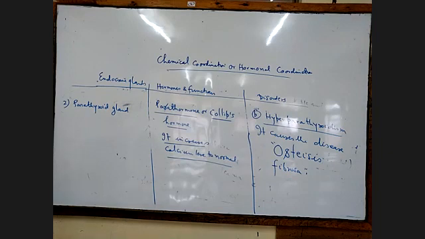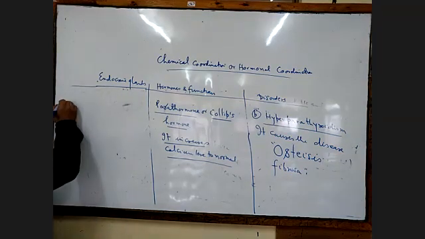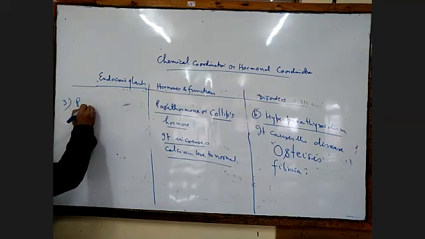Then we go to the adrenal gland. After the thyroid gland, I think they are going adrenal. No, we don't go to adrenal. It's better to go to the pancreas, because after the thyroid and parathyroid, the pancreas will come. Now, the third one, we go to the pancreas. Very, very important.